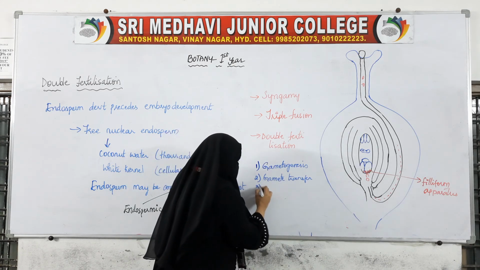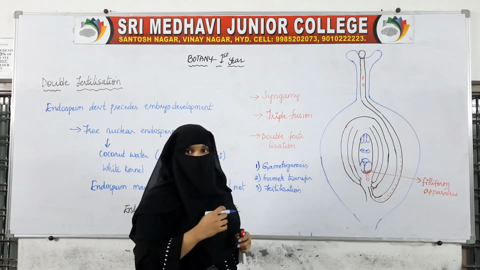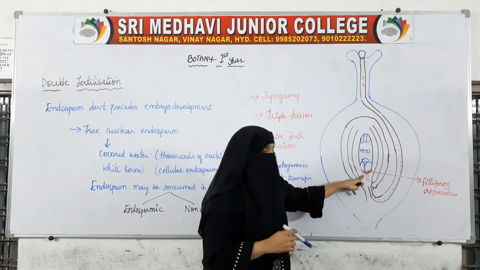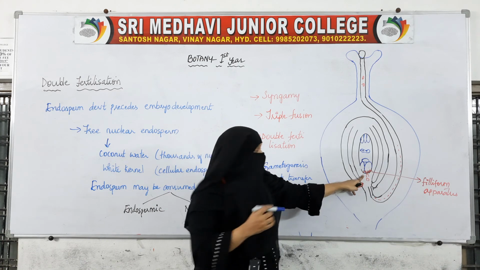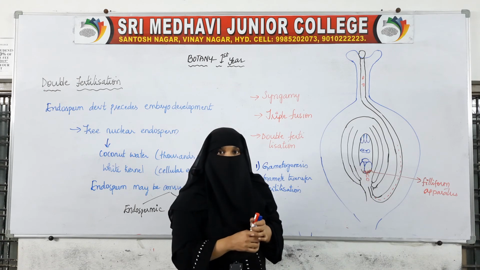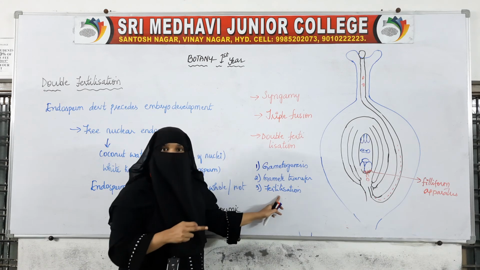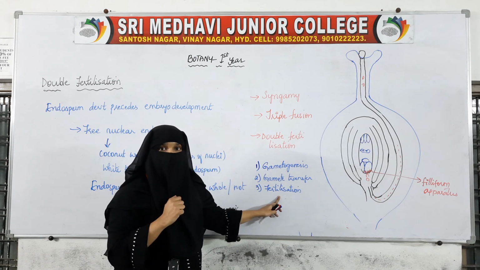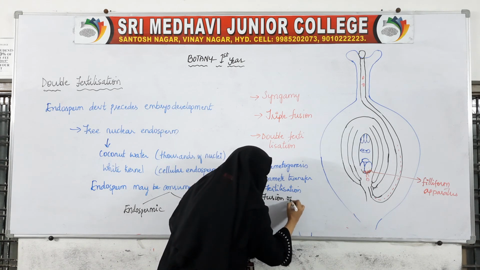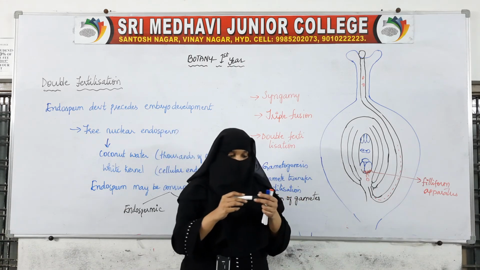Now comes the third event, that is fertilization. Here the male gamete has reached the female gamete, so now the male gamete will fuse with the female gamete. In the third step, which is nothing but fertilization, fusion of gametes will take place.